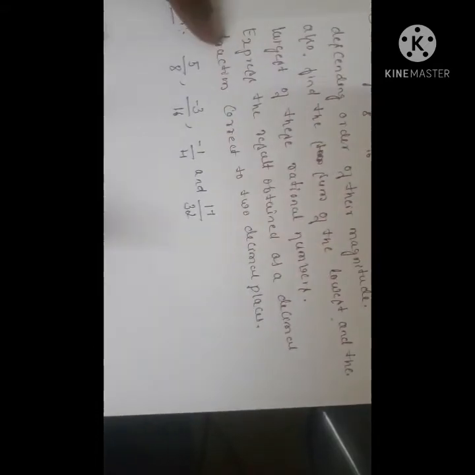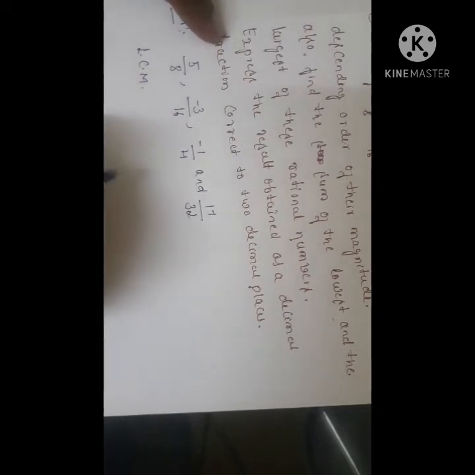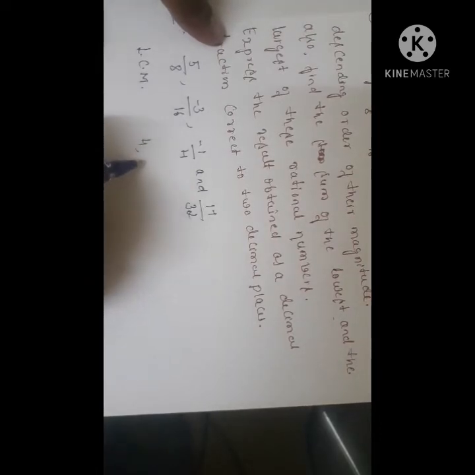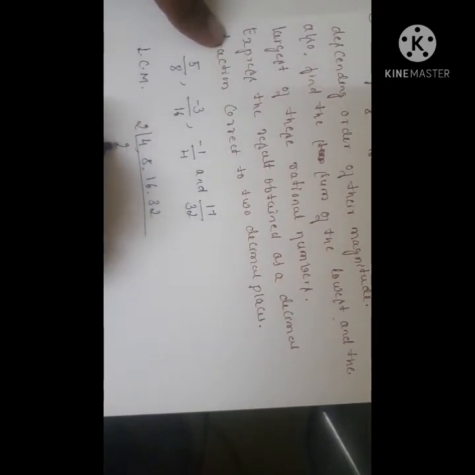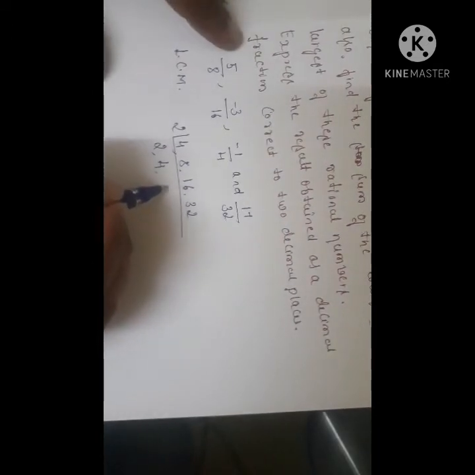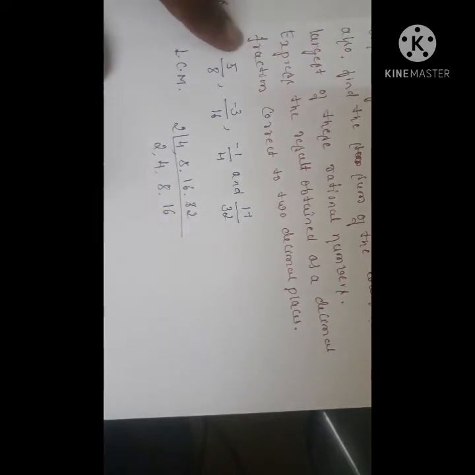Now I am going to take the LCM. First arrange the denominators in ascending order: 4, 8, 16, 32. Now factorize from 2: 2 2s are 4, 2 4s are 8, 2 8s are 16, 2 1s are 2, 2 6s are 12, 16.